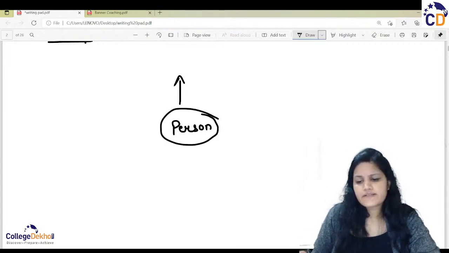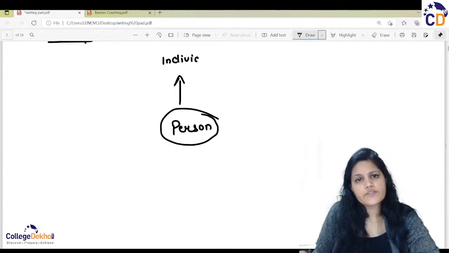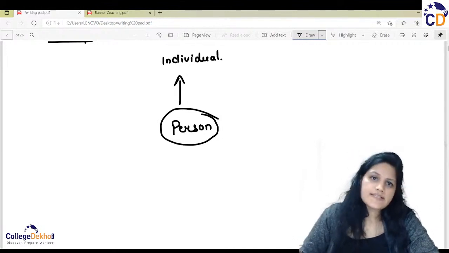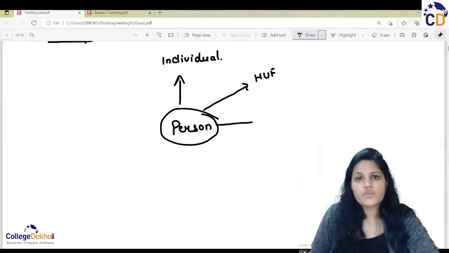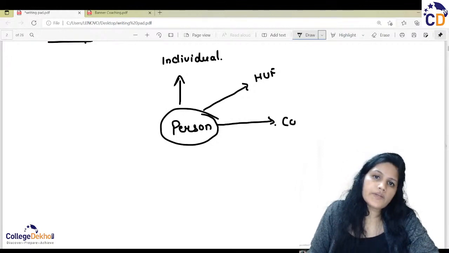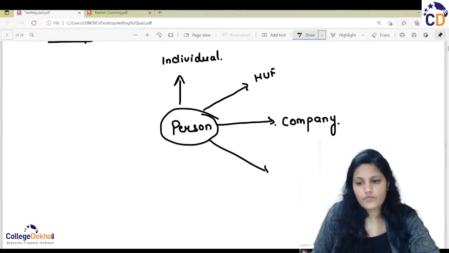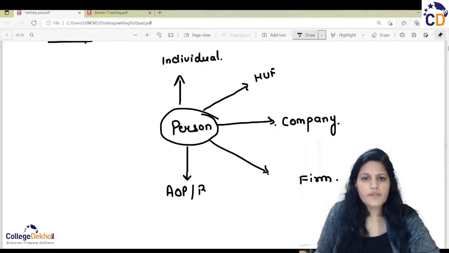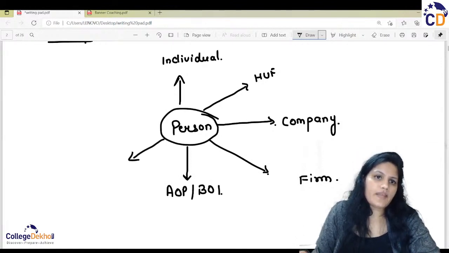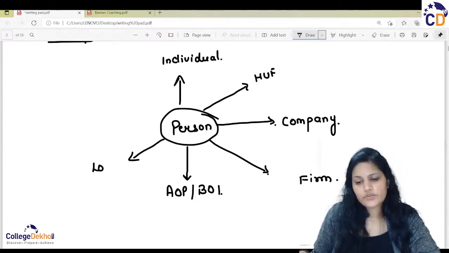So the first person is individual. Individual includes male and female both. The second person is the HUF, that is the Hindu undivided family, whose main head is the Karta. The third one is the company. The fourth one is a firm. The fifth one is the AOP or BOI, that is the association of persons and body of individuals. The next one is your local authority.